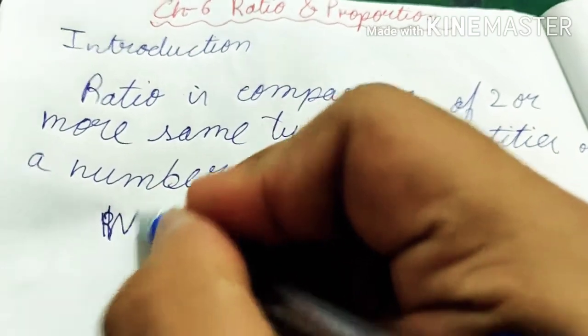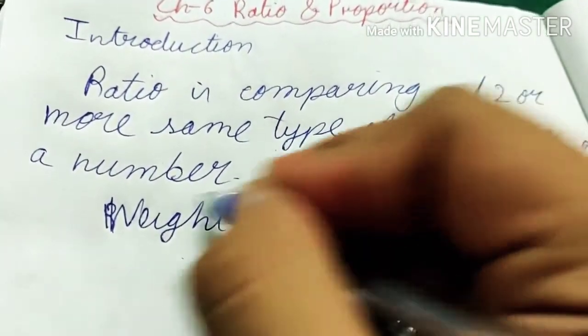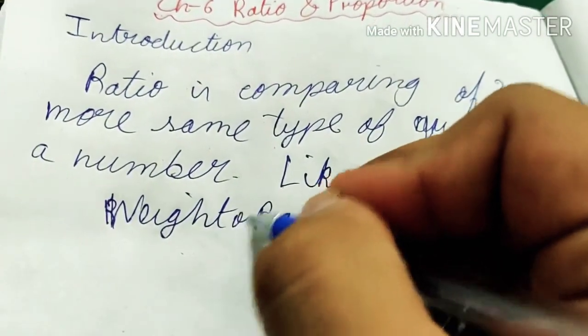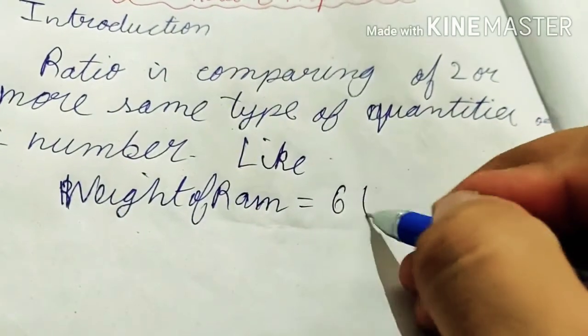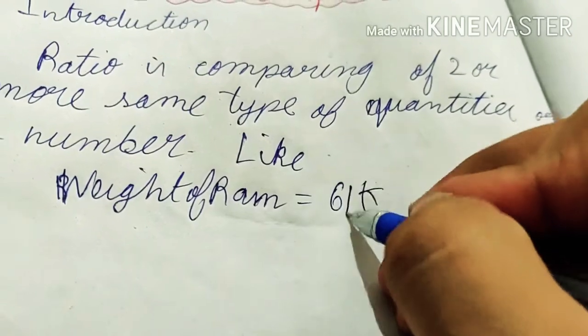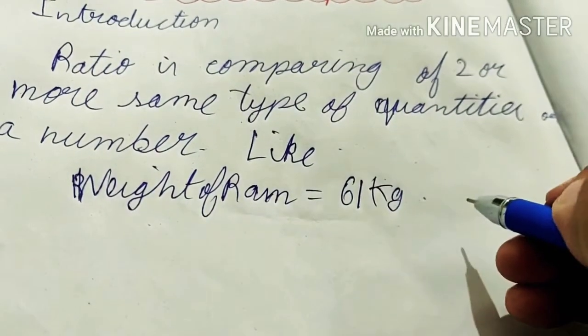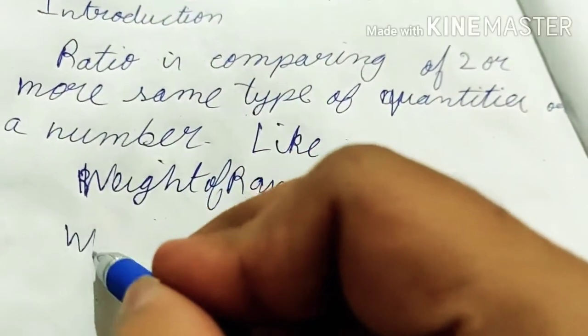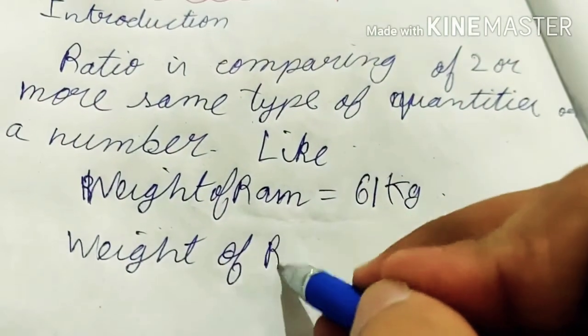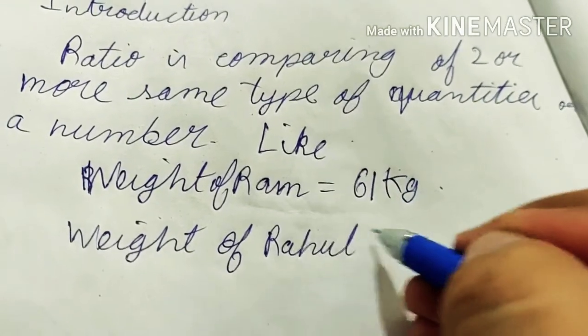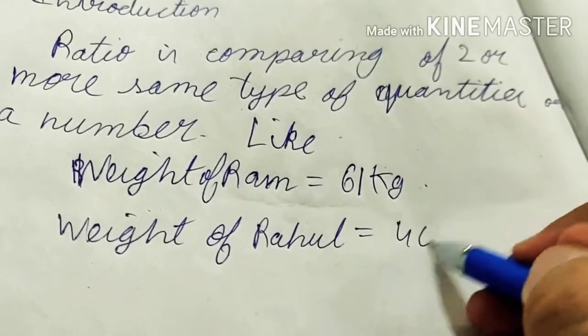Like, weight of Ram is equal to 60 kg, and weight of Rahul is 40 kg.